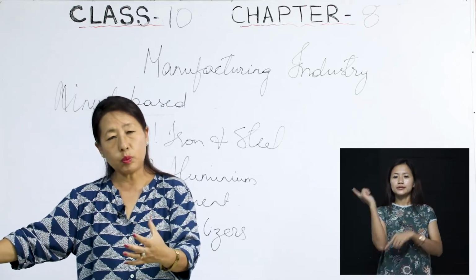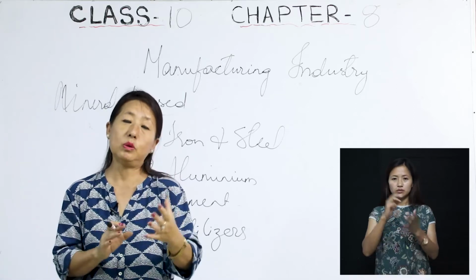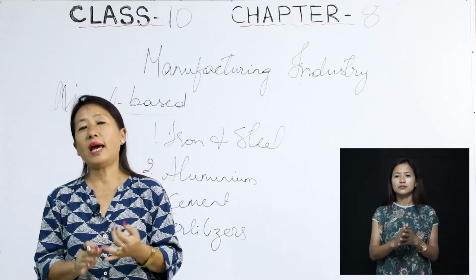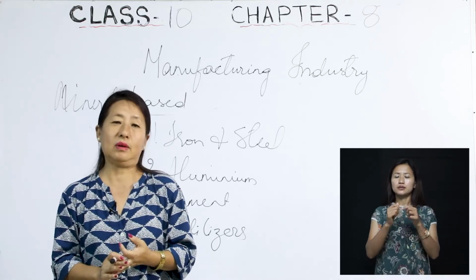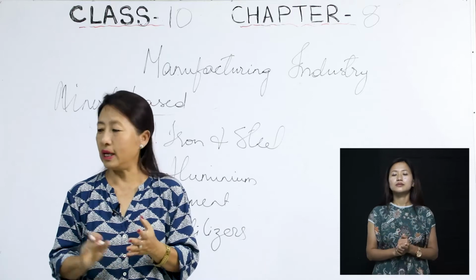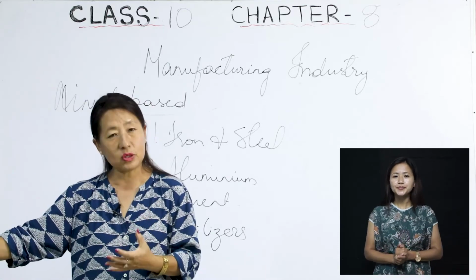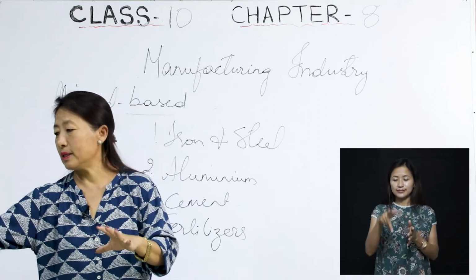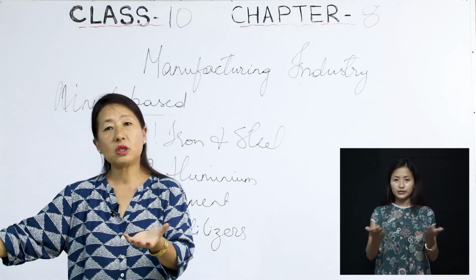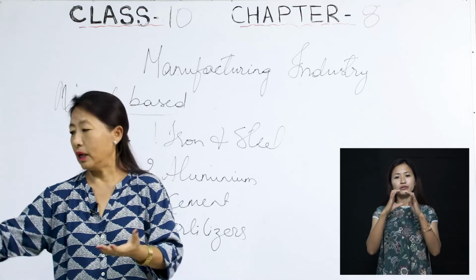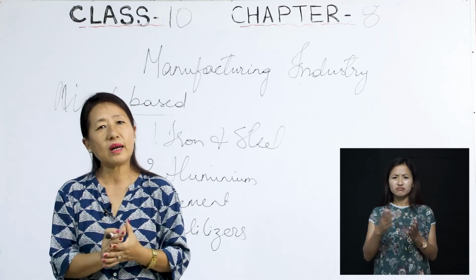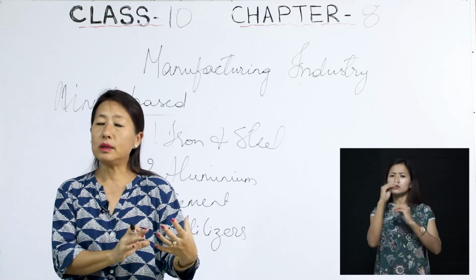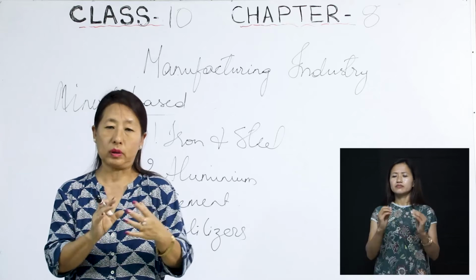Then the last one, which is considered one of the most important, is what we call the information technology and electronic industries. By the title itself, you will know that this has to do with information, meaning communication, and technology, all those new technologies that are coming up. All these are developing, and Indian industry is also developing a lot in this.